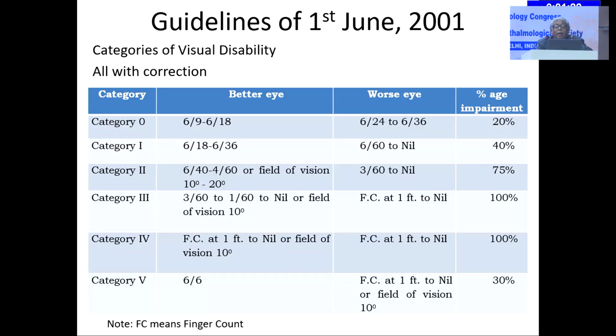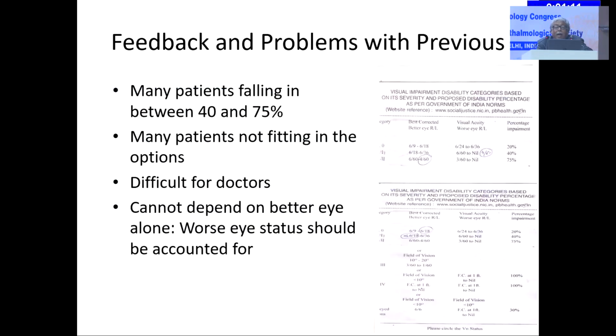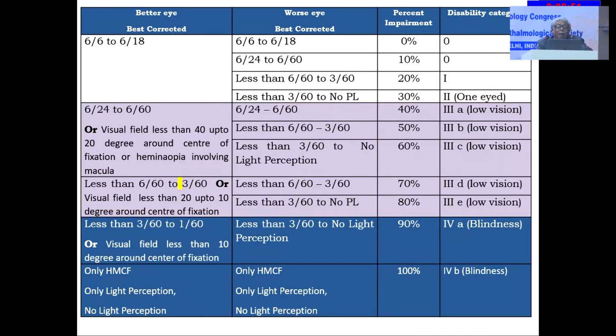As per this, we had made the guideline of our low vision aid on 1st June 2001, where many categories were made with the vision in the better eye and worse eye with many percentages. I do not like to go into all those. The feedback and problems with the previous definition as narrated in 2001 were that many patients fell between 40 to 75%, and many patients were not fitting within any option. It was difficult for doctors to declare any patient visually handicapped.